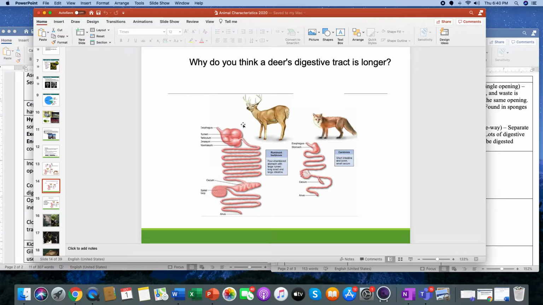Typically, they eat grass. They're herbivores, so they just eat grass. Grass is ridiculously hard to break down. I don't think there's even an animal that can break it down completely. The reason that the deer's digestive tract is longer than the fox's is its diet.